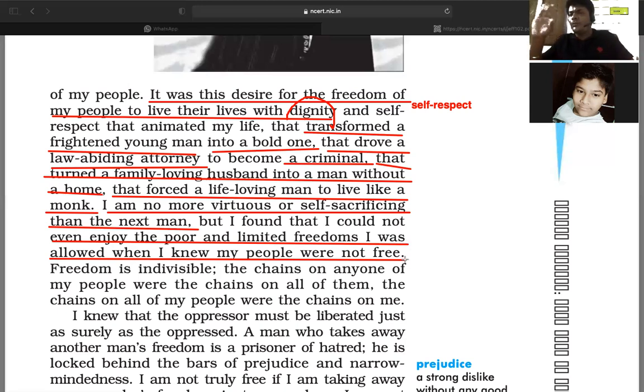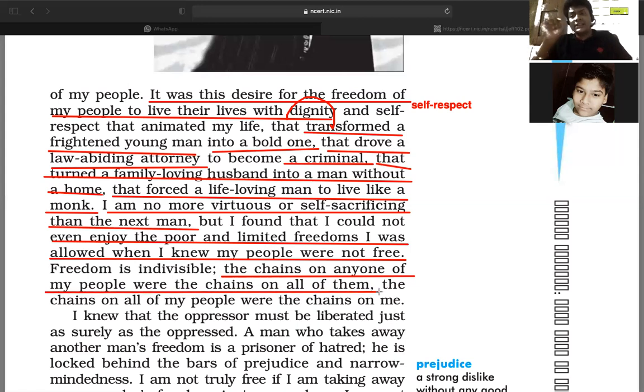So freedom cannot be separated; it is indivisible. You cannot divide freedom. You cannot give this much freedom to you and this much to that person, right? The chains on anyone, please do carefully observe this one, it is really philosophical. The chains on any one of my people were the chains on all of them, right?